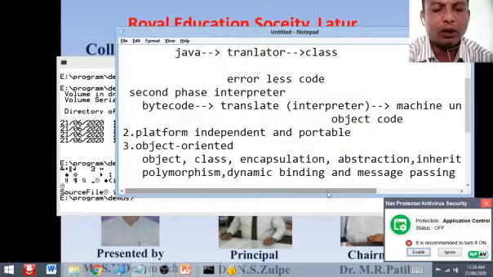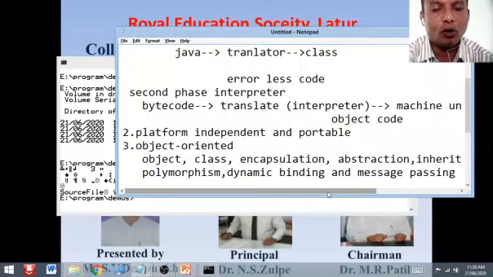So whatever fields you create, fields are nothing but the data members in C++. Here we call them fields, right? Then the functions that we use, we call them methods here in Java. They may be static as well as non-static, but all of these are within a class. The entire set of data and code resides inside the class.